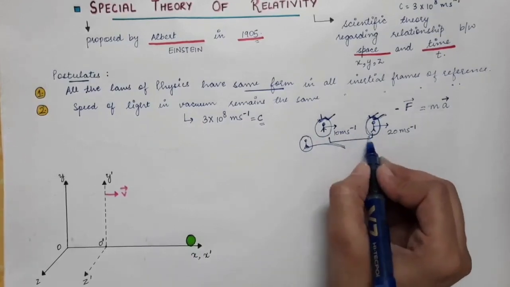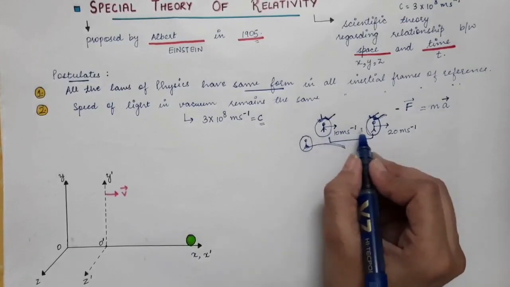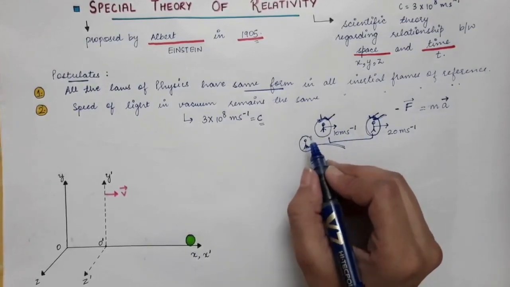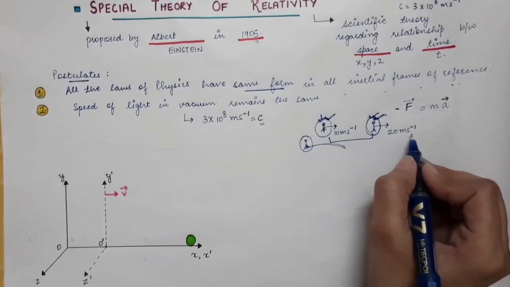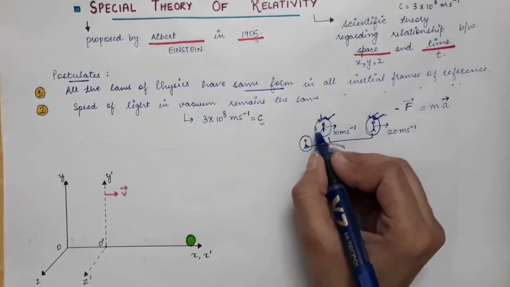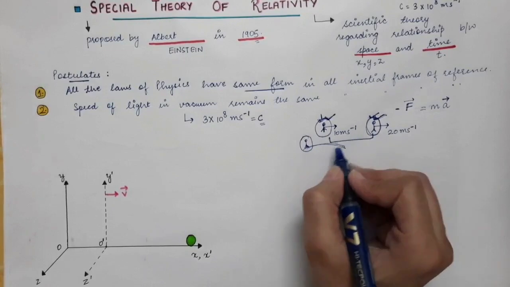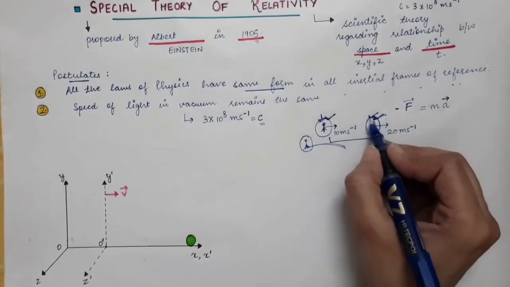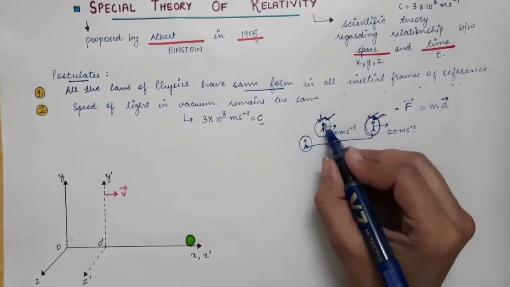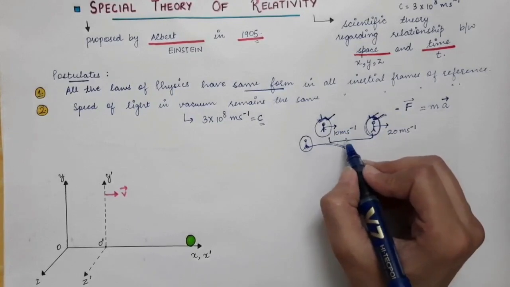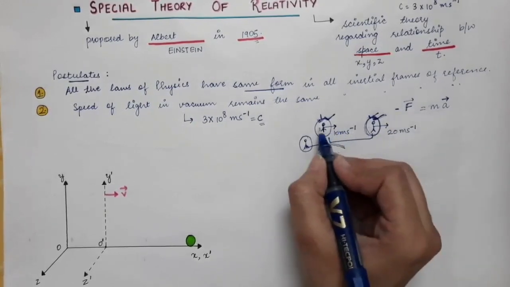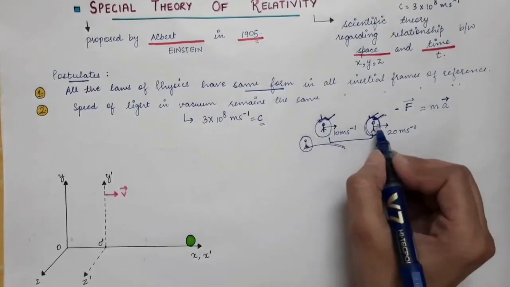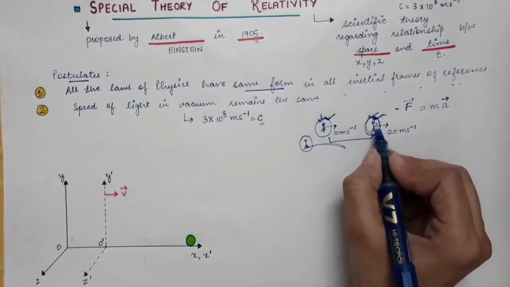According to this person, the first person is moving backwards because the observer already has a velocity of 20 meters per second, and the first person has 10 meters per second with respect to ground. So the velocity of the first person will be minus 10 meters per second, meaning it will be in the negative direction, going in this direction according to the second observer.